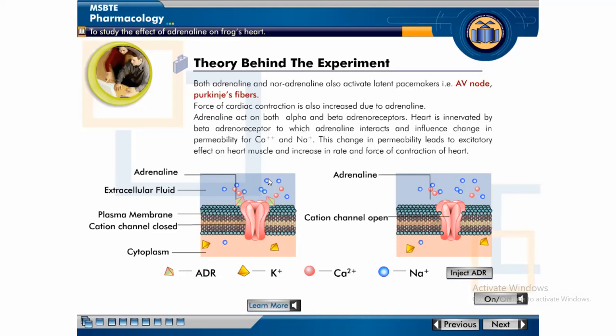If it is an inhibitory effect, it means decrease. So there is a change in permeability of sodium and calcium ions. Therefore, it shows an excitatory effect on the heart muscle, increases the heart rate and force of contraction of the heart.